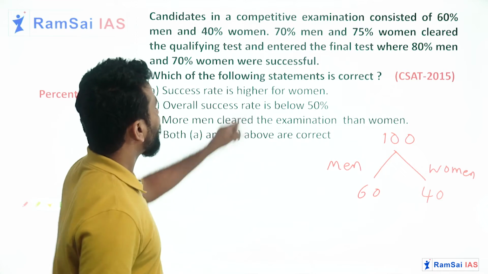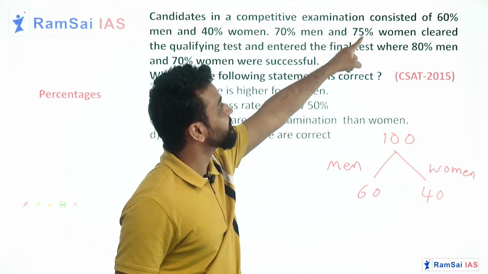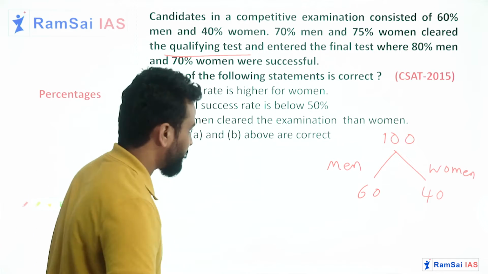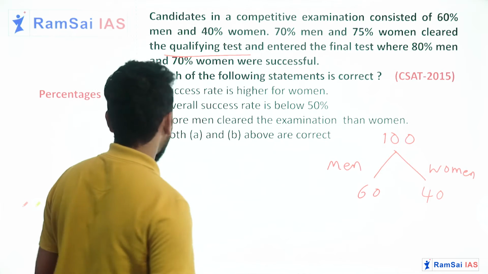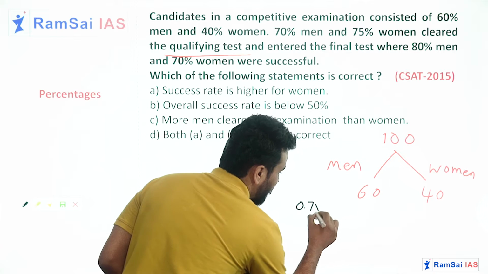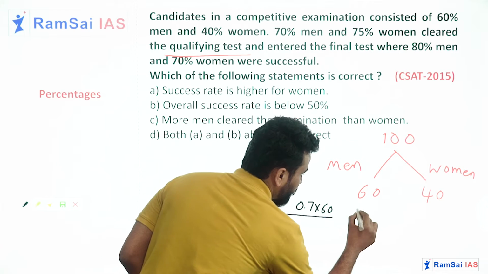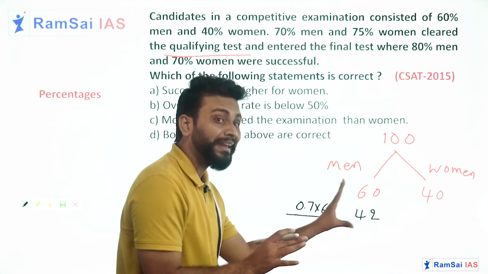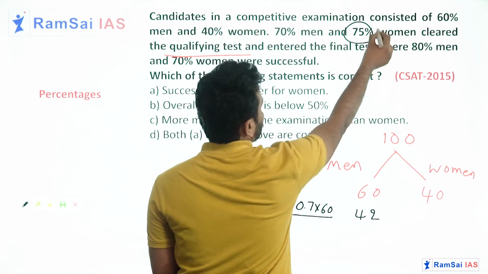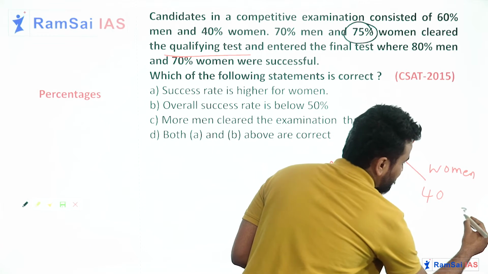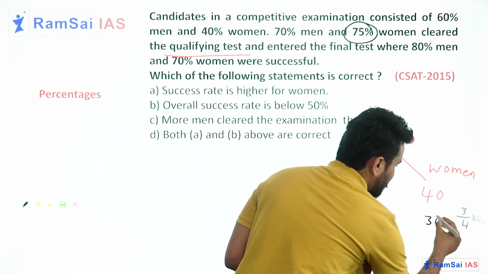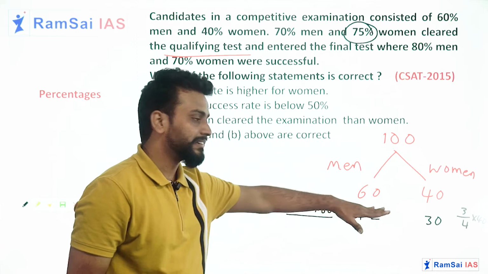Then what happened? Only 70% of men and 75% of women cleared the qualifying test. Qualifying test is nothing but prelims here. So in prelims, 70% of men cleared the test. 70% of 60, how much? 0.7 of 60. So 42 men cleared the prelims. How many women cleared? 75%. We can write 75% as 3 by 4. 3 by 4 of 40, how much is it? 30. So 30 women and 42 men cleared the prelims here.